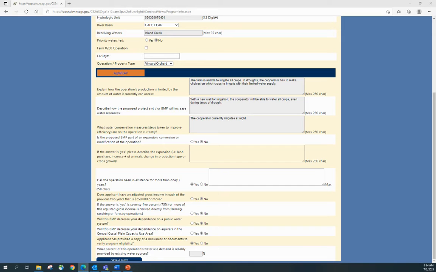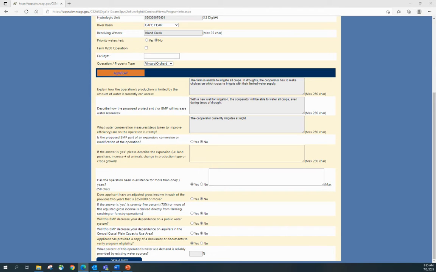Next, describe how the proposed project in BMP will increase the water resources available. For example, with a new well for irrigation, the cooperator will be able to water all crops, even during times of drought. Next, provide a description of the water conservation measures that are currently on the operation. It is okay if there are none, but for this example, the cooperator currently irrigates at night.